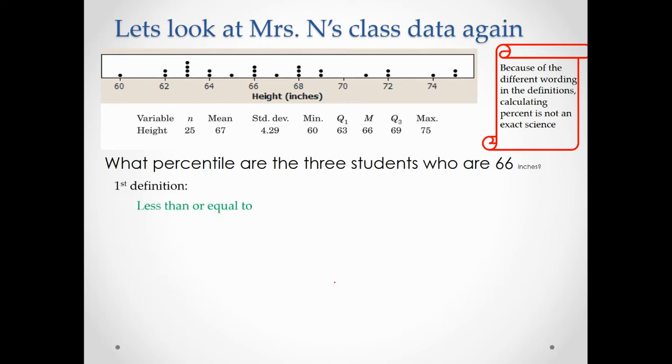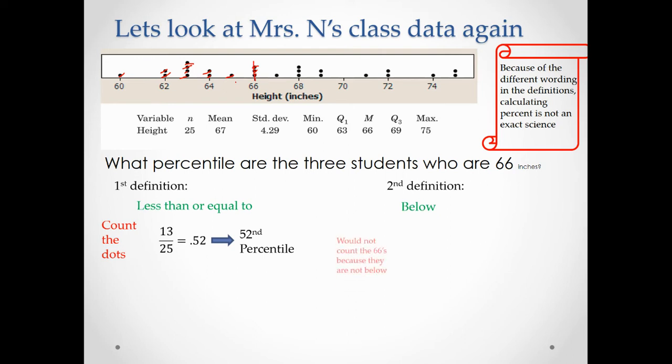The first definition says less than or equal to. So if I count 66, there would be 1, 2, 3, 4, 5, 6, 7, 8, 9, 10, 11, 12, 13 dots that are less than or equal to. Divide by the 25 dots total, and that puts me in the 52nd percentile. If I use the second definition, which just says below, then I'm not going to include these 3. So I only have 10 below out of 25, which would give me the 40th percentile.